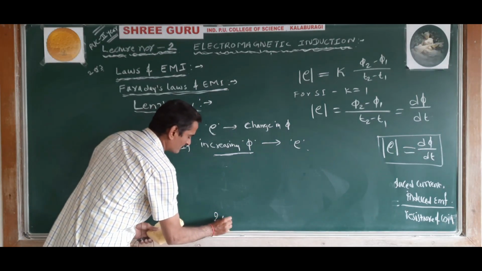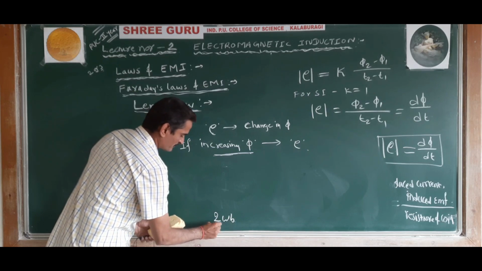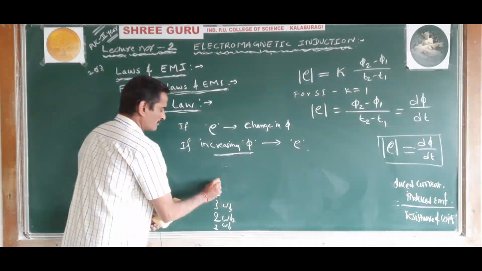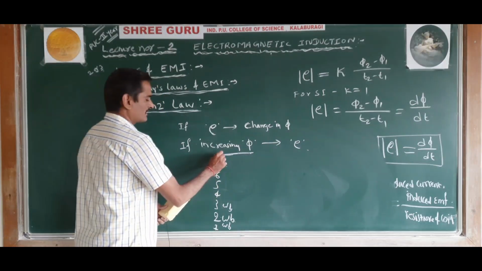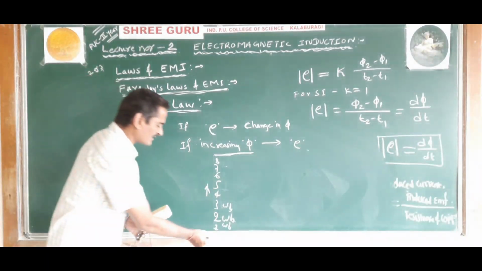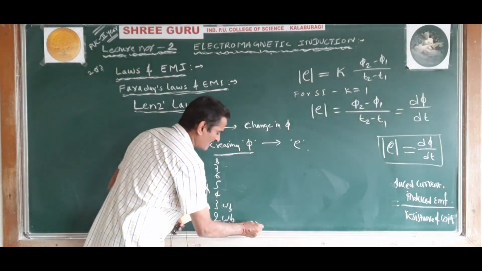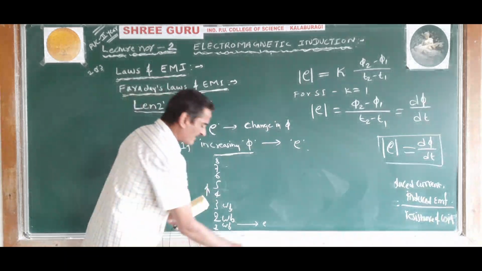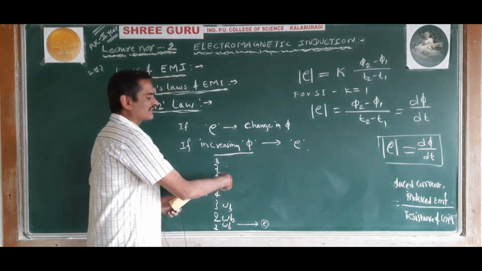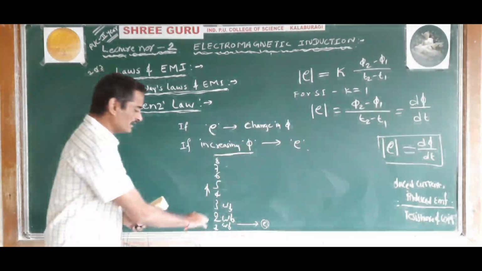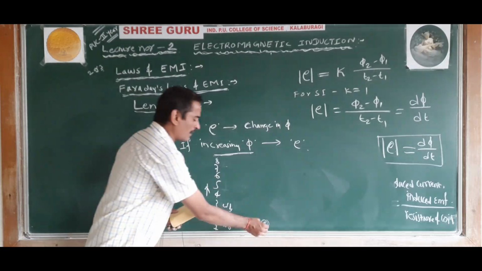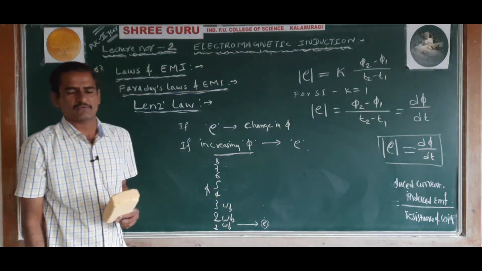For example, first magnetic flux is 1 Weber, then it becomes 2 Weber, 3, 4, 5, 6, 7, 8. Like this, the magnetic flux goes on increasing. As the magnetic flux goes on increasing, an EMF is induced, and the direction of the induced EMF is such that it opposes the increase in the magnetic flux. The further increase in the magnetic flux is opposed by the induced EMF.